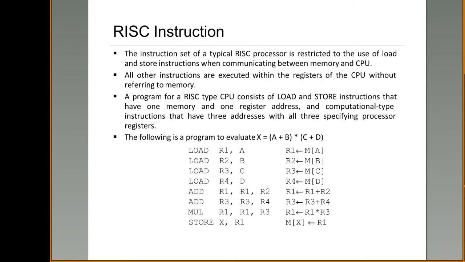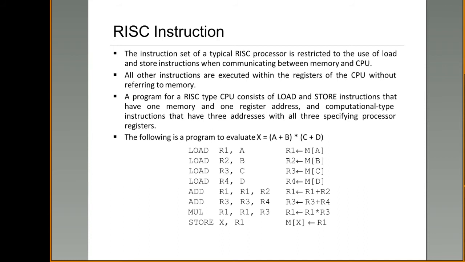And the last type is RISC instruction. These RISC instructions are hybrid instructions, which means they may use a combination of any of the instruction formats we have discussed till now. Let us take the same expression and try to write the assembly language.